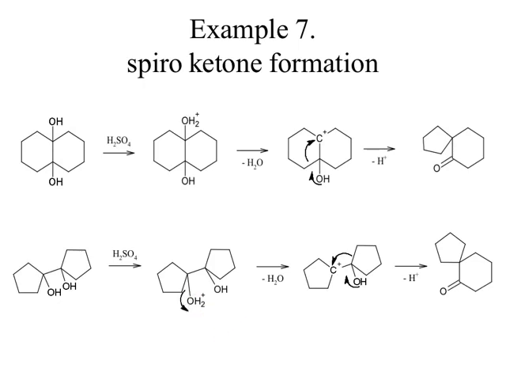Now, again any one of these sigma bonds will migrate, meaning in this example this bond will break and this carbon atom will form a bond with this positively charged carbon atom. So, there is bond formation between these 2 carbon atoms. So, there will be an increase in ring size and we get a spiroketone. So, you can see here there is a 5 membered ring which is joined to a 6 membered ring via a common carbon atom.